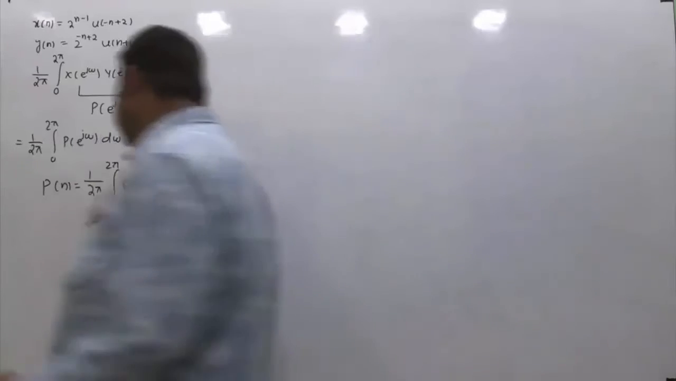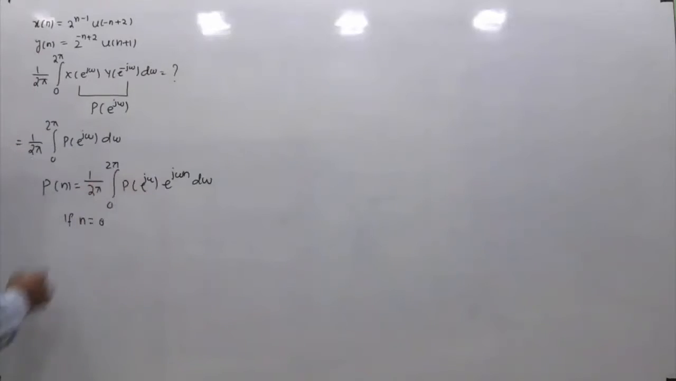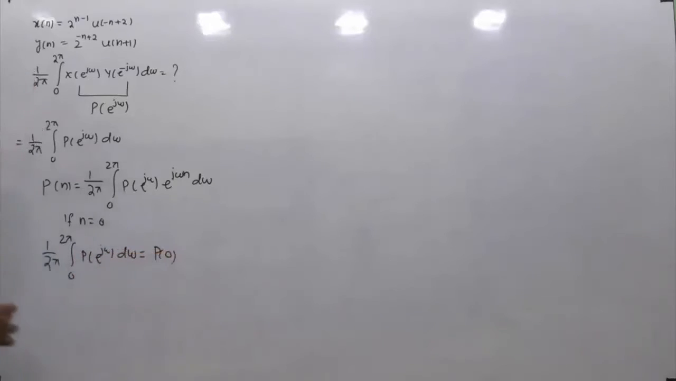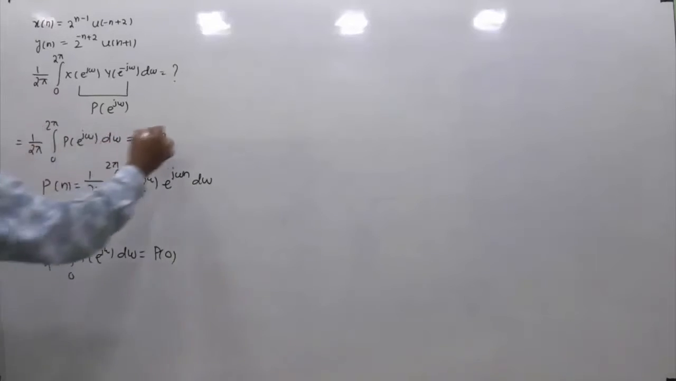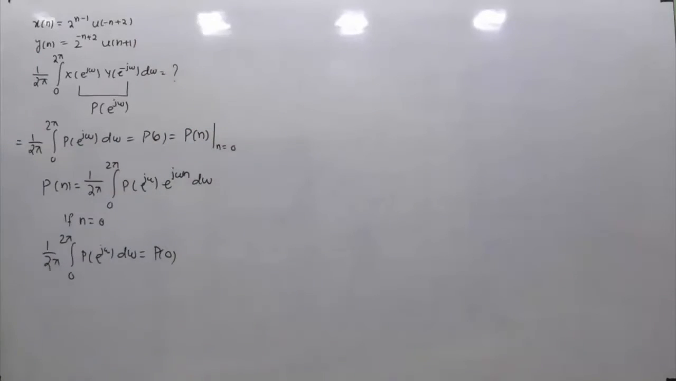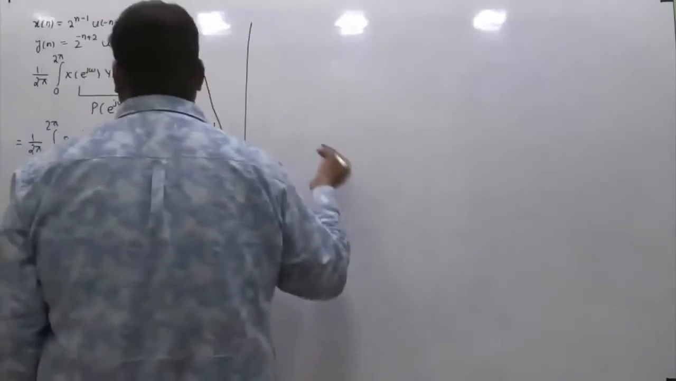That means if n equals 0 in this integration, then 1 by 2 pi integration of 0 to 2 pi p of e raised to power j omega d omega is equal to p of 0, right? In this I am substituting n equal to 0 on both sides. That is what we are expecting. So you can see this and this are equivalent, and this is equivalent to p of 0. Basically, overall, I have to find p of n evaluated at n equal to 0. Let's see how you solve this particular problem.